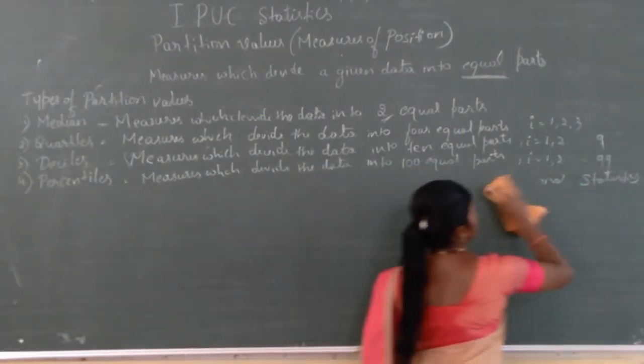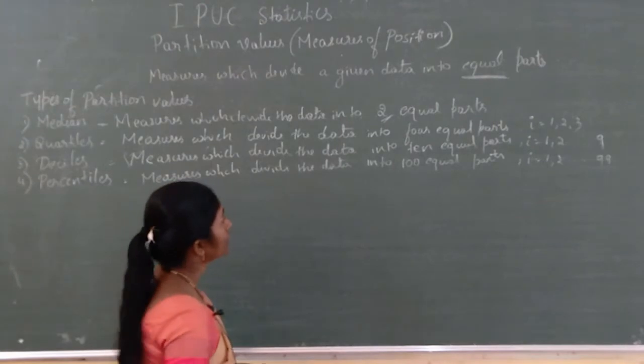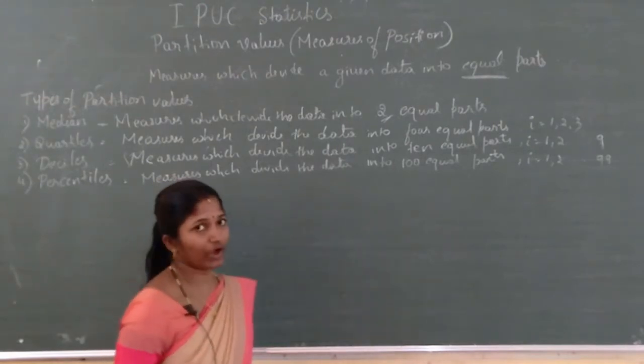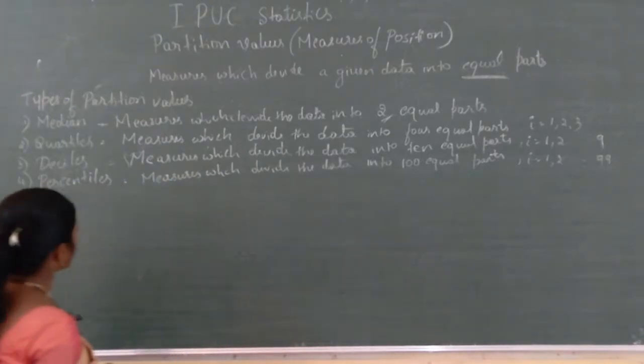Now, the calculation of all these. Median we have completed; then deciles, percentiles, and quartiles.